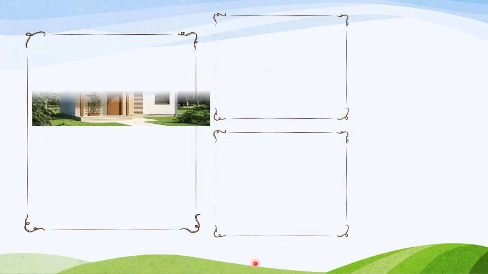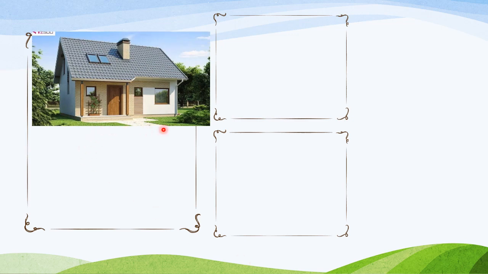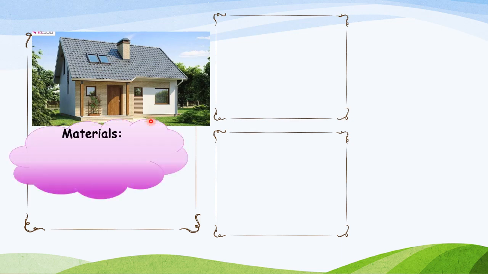Now children, tell me what you can see here in the picture. A house? Okay. Tell me, do you know what things are required to make a house? Or what materials are required to make a house? Bricks, cement, wood, iron, sand, water, etc. are required for making a house. Very good. Making a house or any kind of building, these are the materials we basically need.